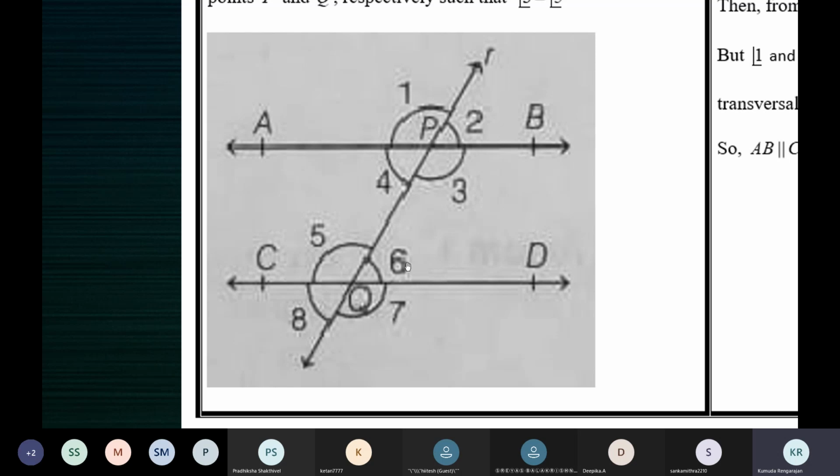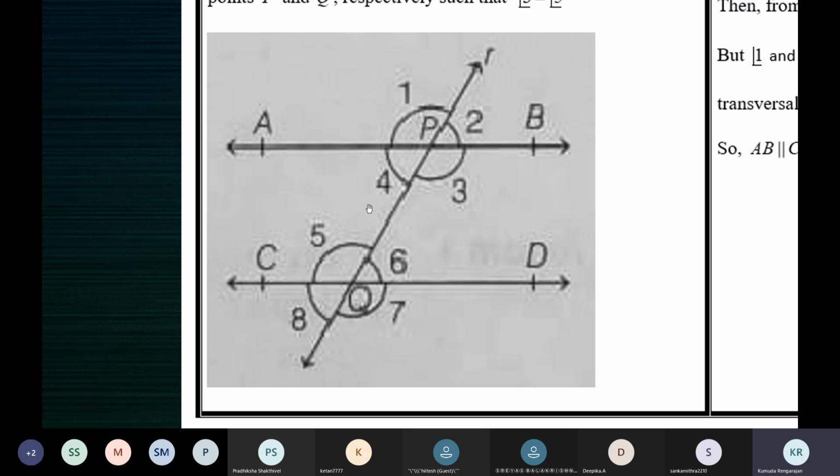So we are given that angle 4 is equal to angle 6. We have to prove that a pair of corresponding angles is equal. So given 4 is equal to 6, but 6 is equal to 8, vertically opposite angles are equal. So write this in your book. Angle 4 is equal to angle 6, given. Angle 6 is equal to angle 8, vertically opposite angles. So from these two, 4 is equal to 6, 6 is equal to 8, you have a new result, 4 is equal to 8.